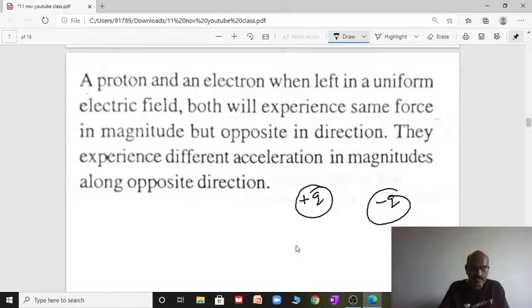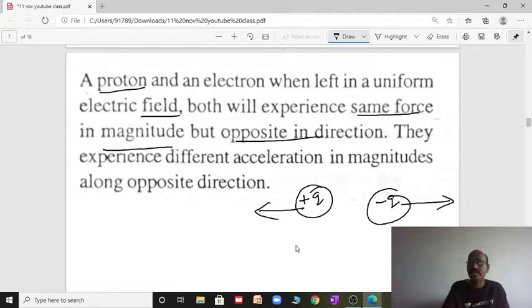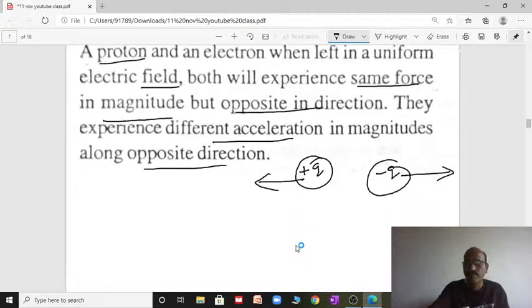So they experience different accelerations in magnitude along opposite directions. So when a proton and an electron are left in the uniform electric field, both experience the same force in magnitude but opposite direction, but different acceleration, and move in opposite directions, right?